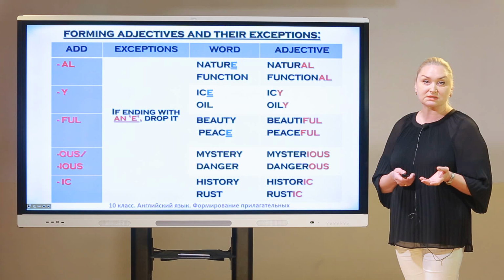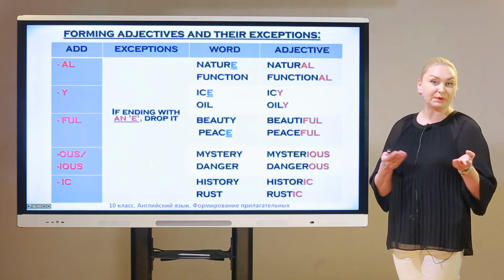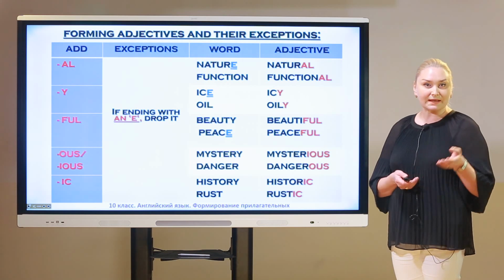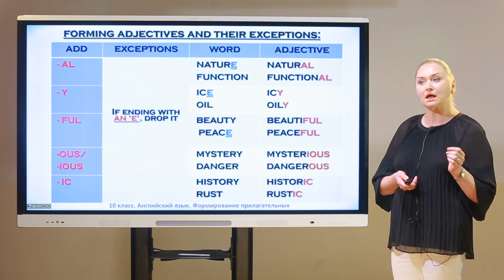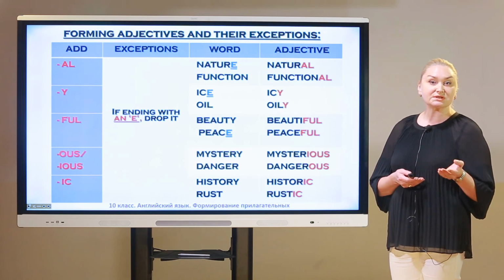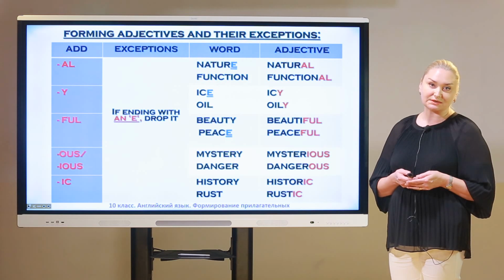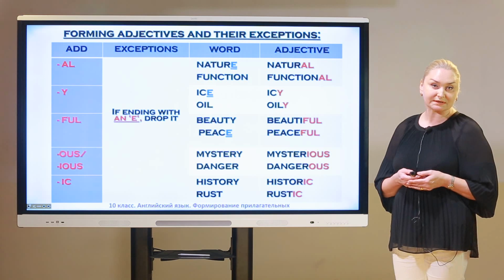The next, ice, icy, the same rule. Peace, peaceful, the same. And let's repeat in other words: function, functional, oil, oily, beauty, beautiful, mystery, mysterious, danger, dangerous, history, historic, and rust, rustic.